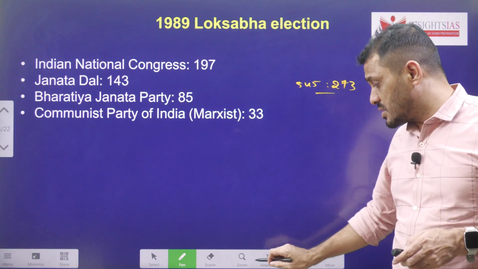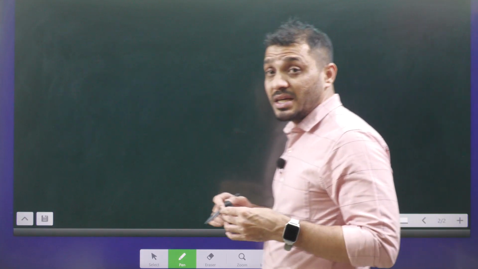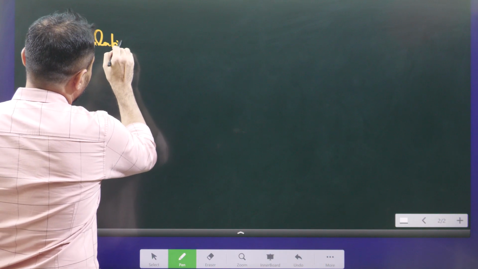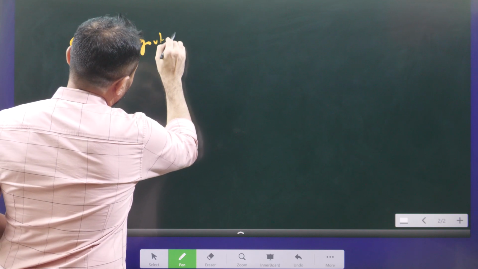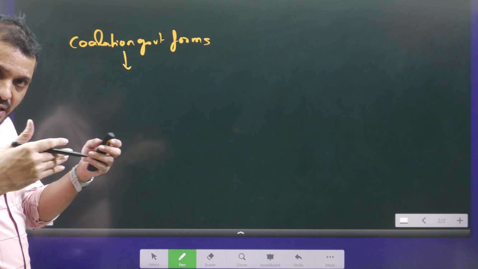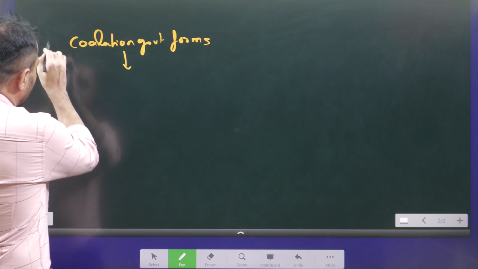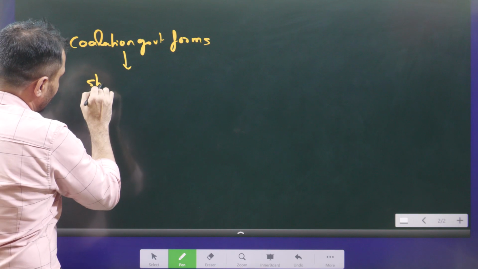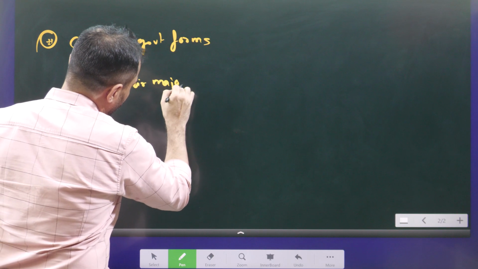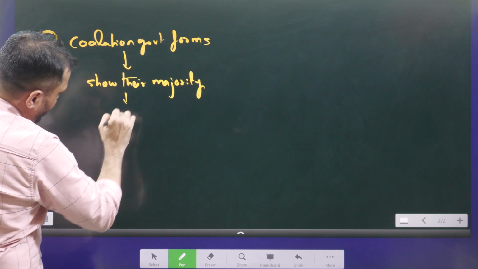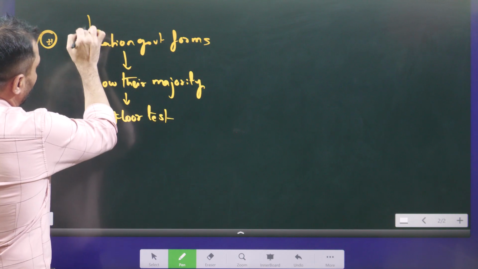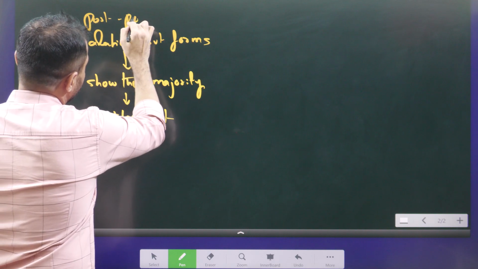So what I am trying to explain is that whenever a coalition government forms, that means when 2 or 3 parties come together and form the government, they have to show their majority. Through what? Through the floor test. They have to show their majority through the floor test. This is about the post-poll alliance.